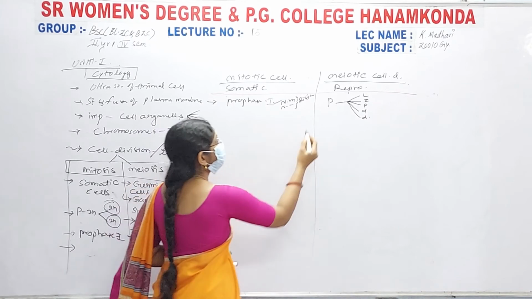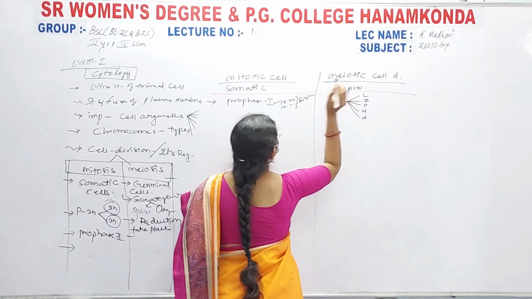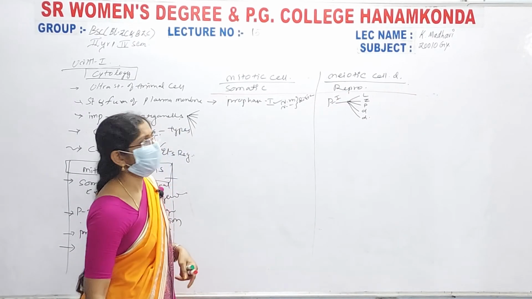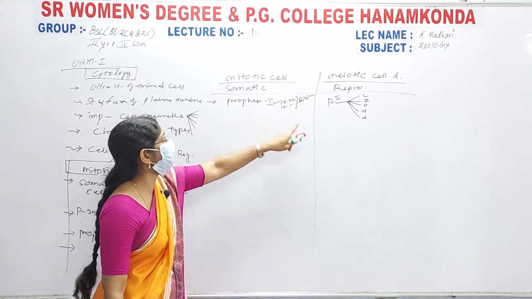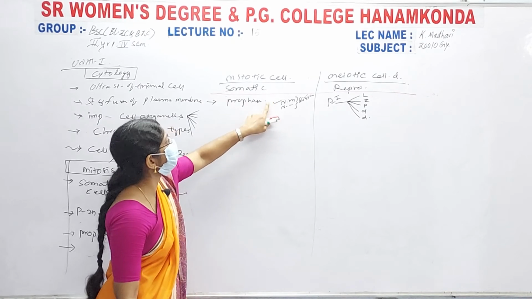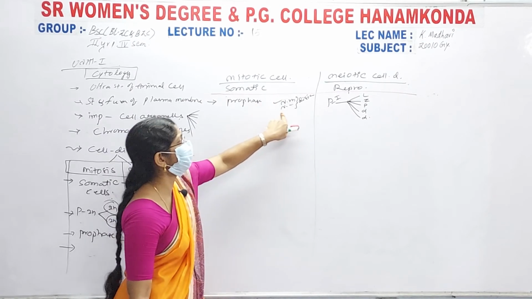Meiotic prophase occurs in two phases, prophase 1 and prophase 2, whereas in mitosis there is only one simple prophase.